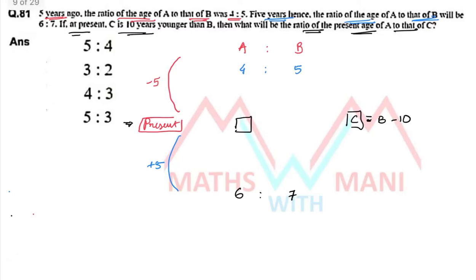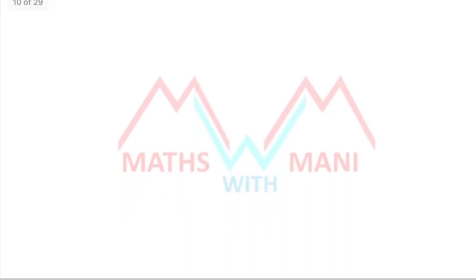Whenever you solve age related problems, please observe. I'll explain a concept related to this. Suppose I am 25 years old and my brother is 27 years old. After 10 years, what is my age? 35 years.